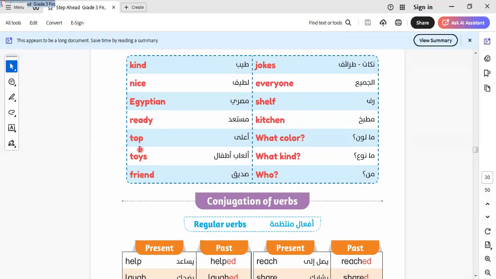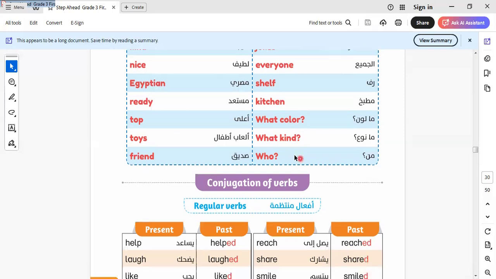Here is ready, top, toys, friend, jokes, everyone, chill, kitchen. What color? So we ask about color. We can say yellow, green, brown. We can say plate. What kind? We say what kind of anything. We can say what kind of this, or made from this. We say the kind of this or anything, okay?